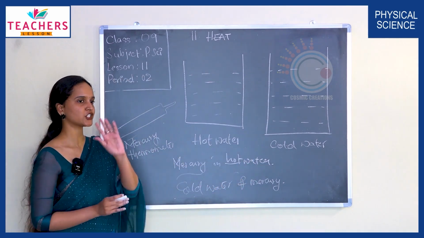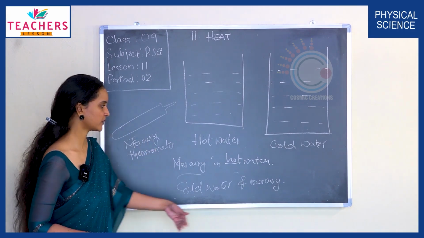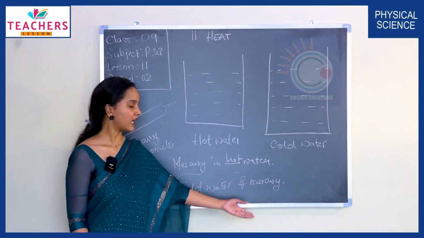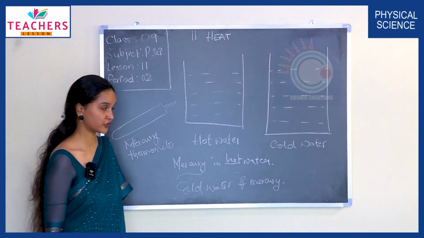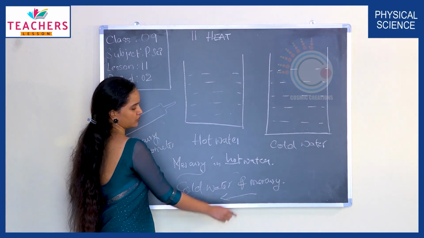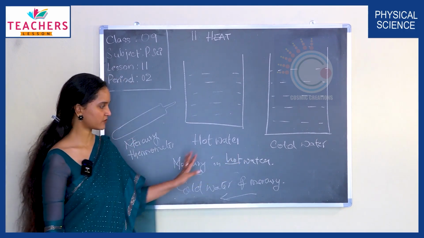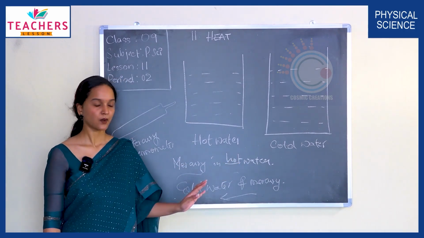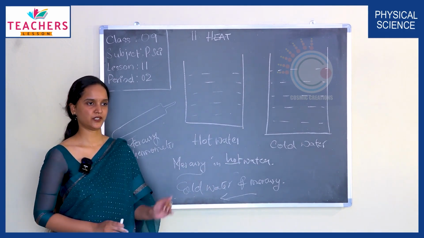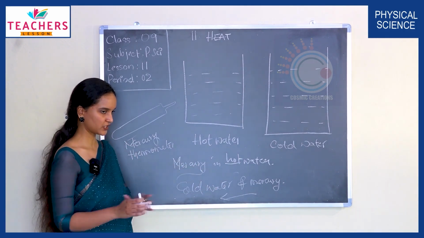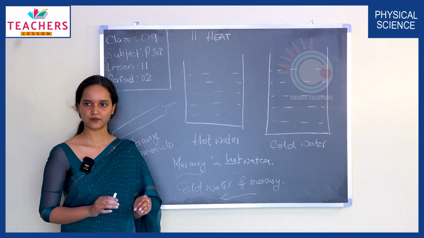So the heat energy flows from the mercury thermometer and enters the cold water. Heat energy flows from mercury to cold water. This transfer happens till both are at thermal equilibrium. When both are at the same temperature, this transfer stops.